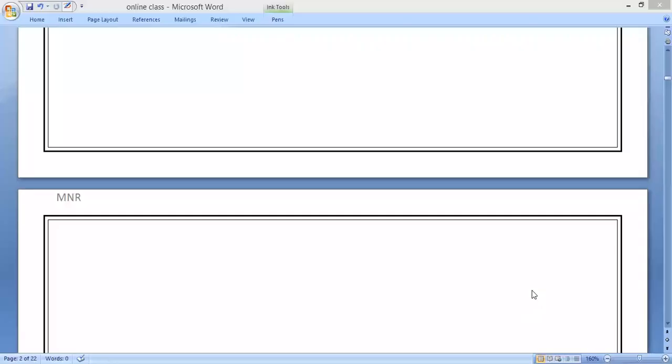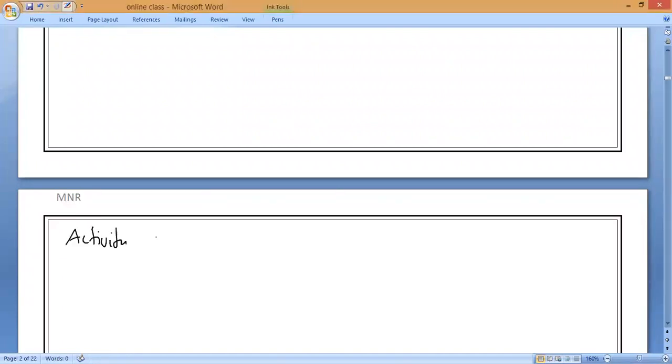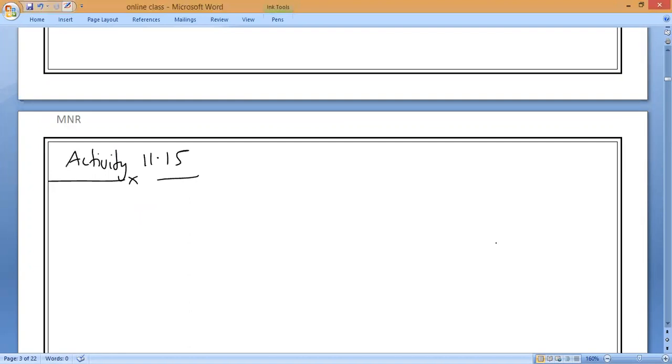So, mark it. Body is falling from which height? Everybody, activity 11.15. Body is falling from how much height? 4 meters, sir. 4 meters. So please make it. Body is falling from 4 meters and m is equal to how much? They have given already. m is equal to 20 kg.